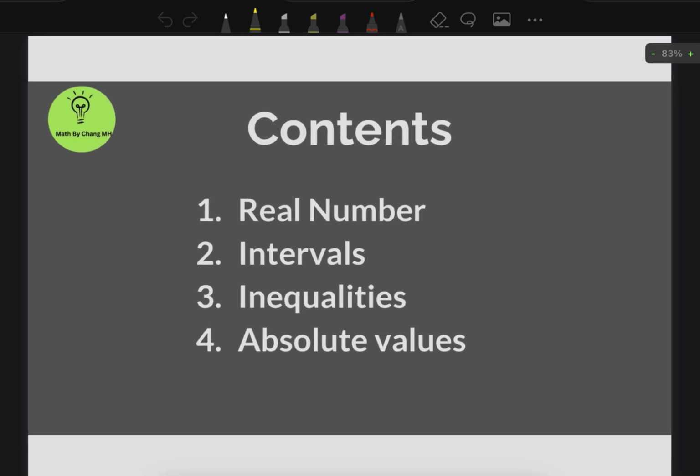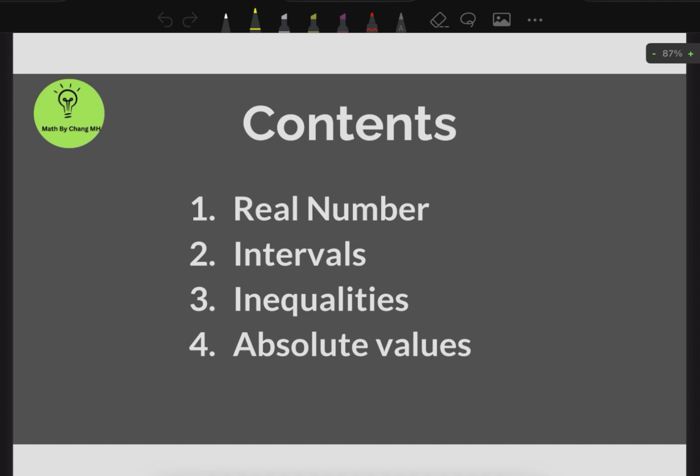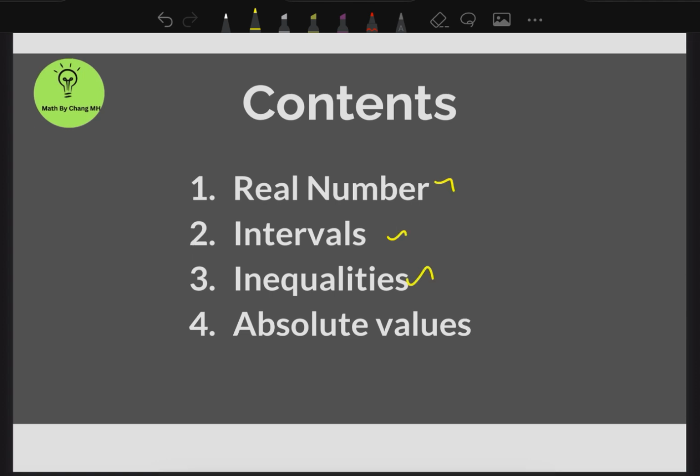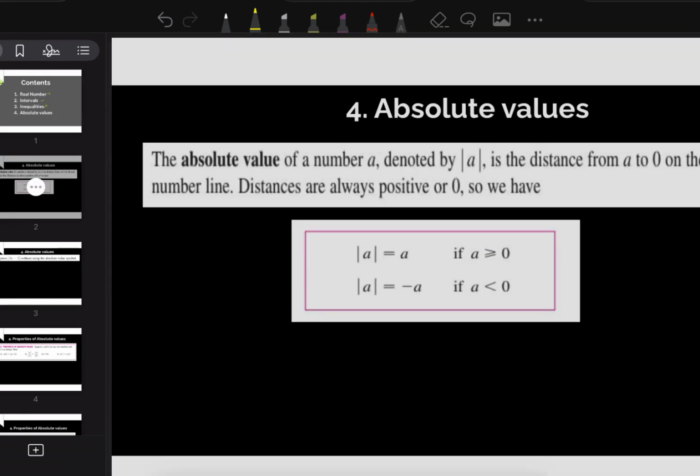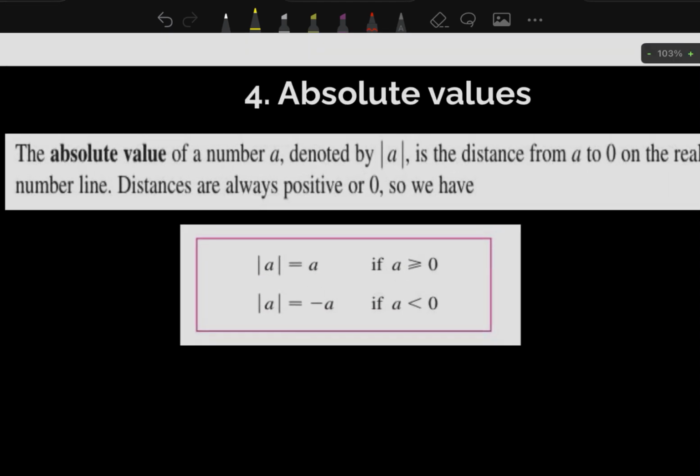So in the last videos of this precalculus series, we have learned about real numbers, intervals and inequalities, but today we will learn about absolute values. So what is absolute value? It is simply the distance between 2 points.